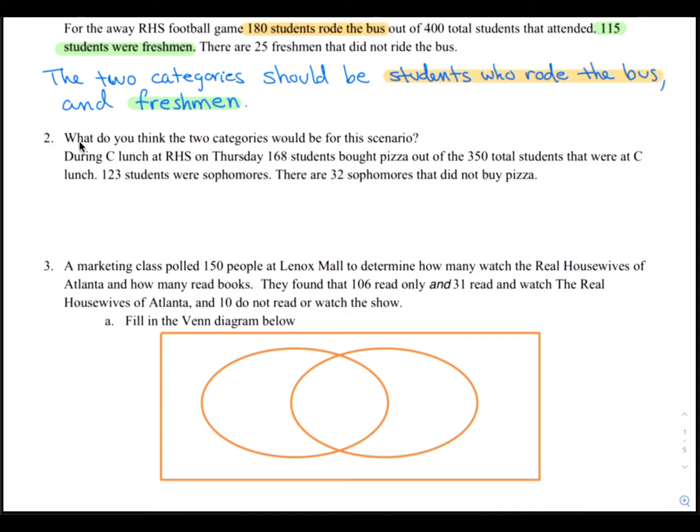All right, number 2, what do you think the two categories would be for this scenario? During Sea Lunch at RHS on Thursday, 168 students bought pizza out of 350 total students that were at Sea Lunch. 123 students were sophomores. There were 32 sophomores that did not buy pizza.